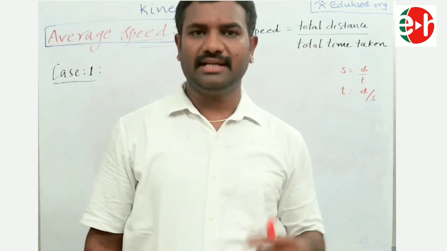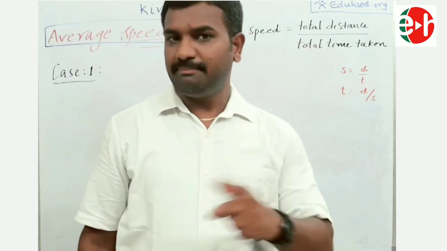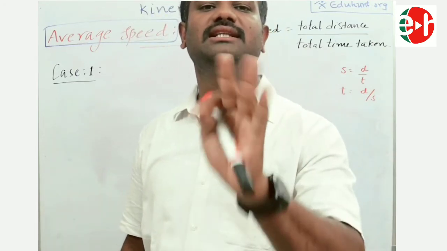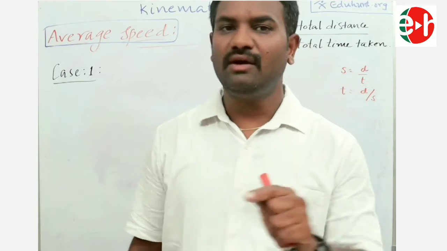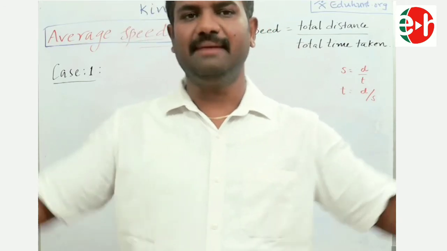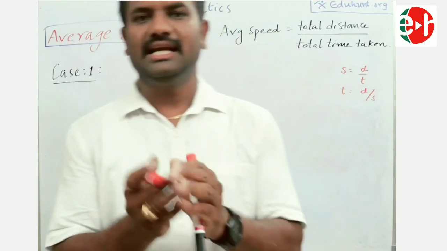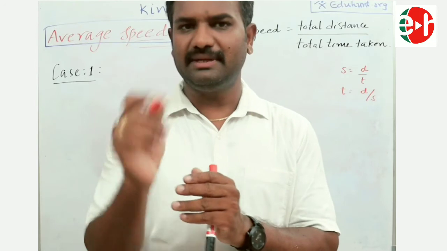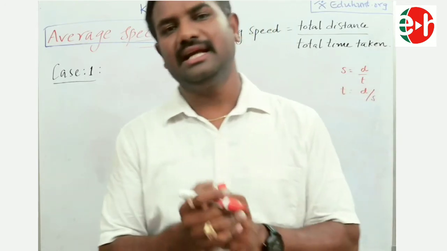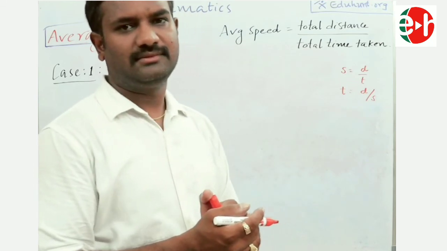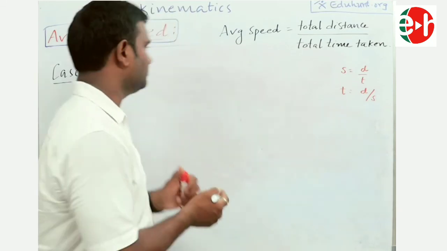Now, my next question is, in the previous problem, the distance was divided into 2 parts or 3 parts. Now I am dividing the time, the journey time, into 2 parts. For example, if he travels for 2 hours, first half, 1 hour, with the speed S1, next 1 hour with the speed S2, then what is his average speed? That's my question. So now let us see how to solve such problems.